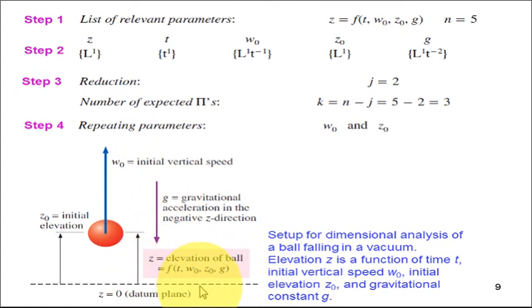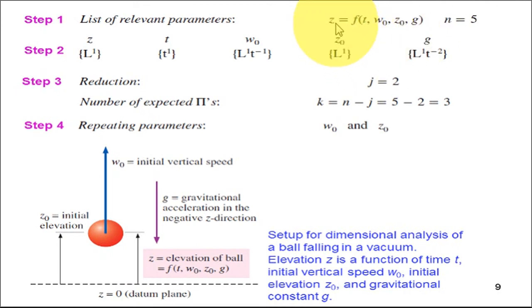So we come to step number 1, list of relevant parameters. In this given example, there are a total of 5 parameters, n equal to 5. These are the elevation z, the real time elevation, which is a function of the other 4 parameters.